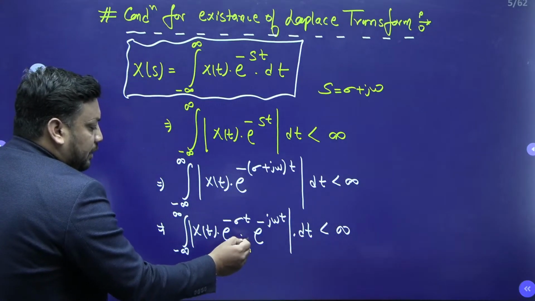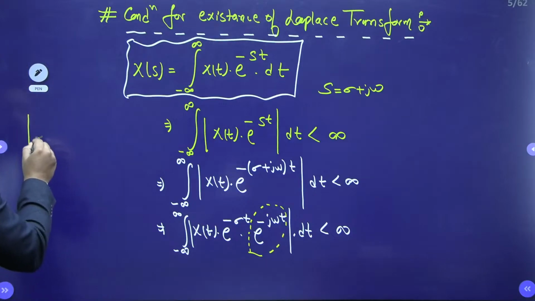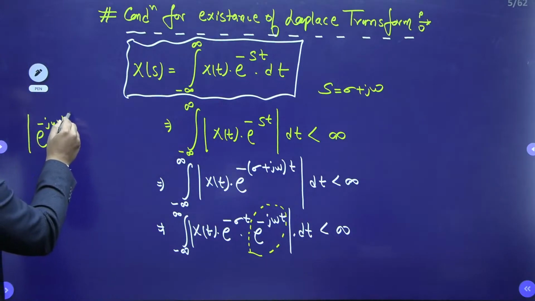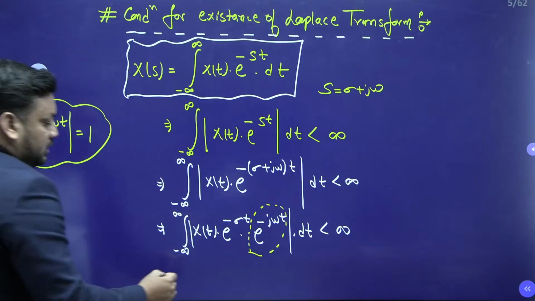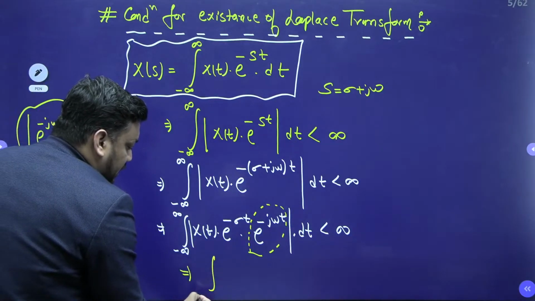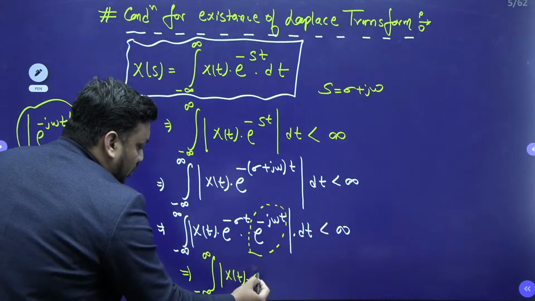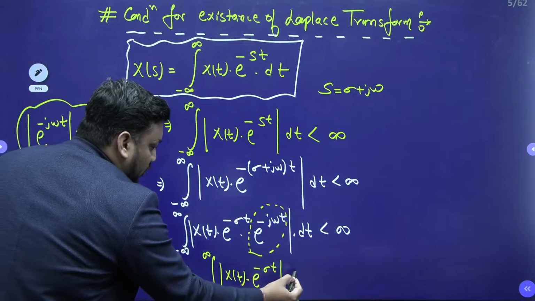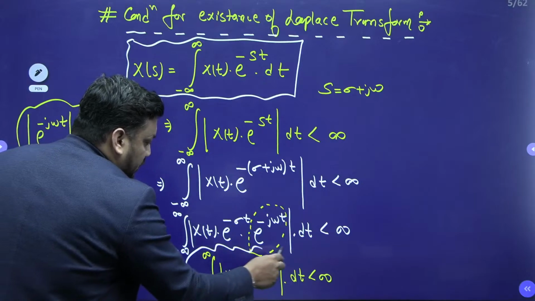And we know that the magnitude of e to the power minus j omega t is 1 only. So the final condition looks like this: the integral from minus infinity to infinity of the magnitude of x(t) e to the power minus sigma t dt should be less than infinity, and this is nothing but